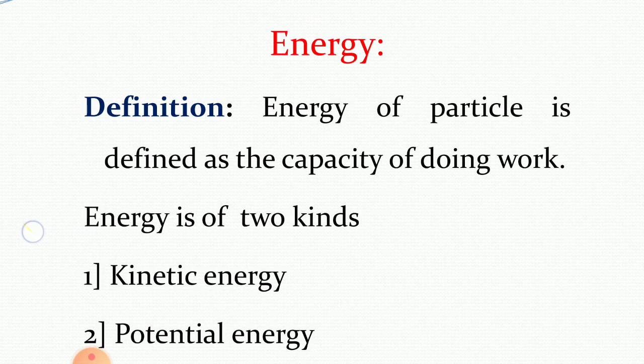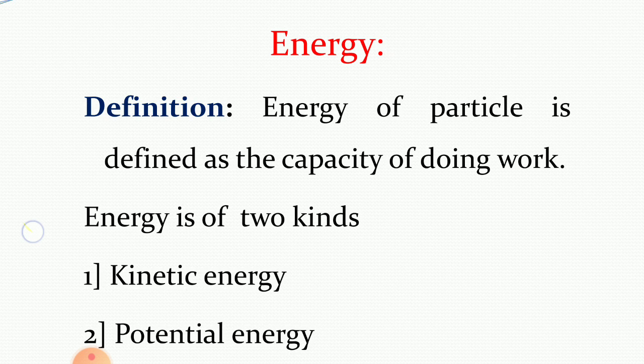All of us know there are two types of energies. We have seen them at school level also. These are kinetic energy and potential energy.